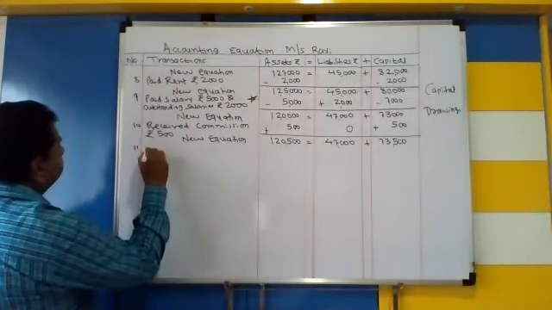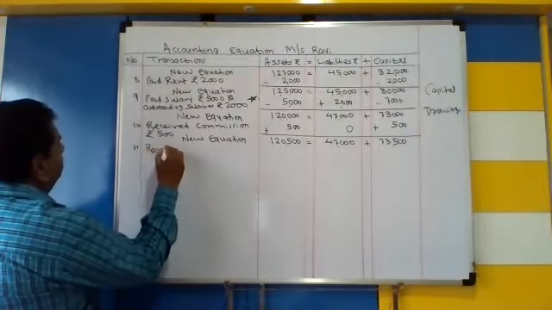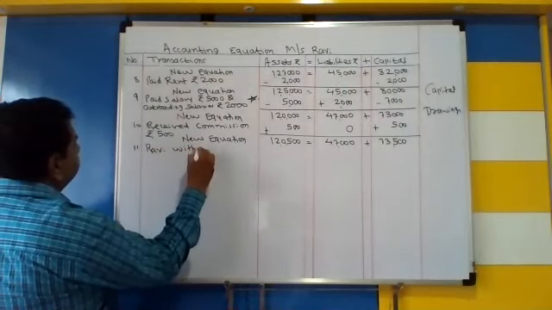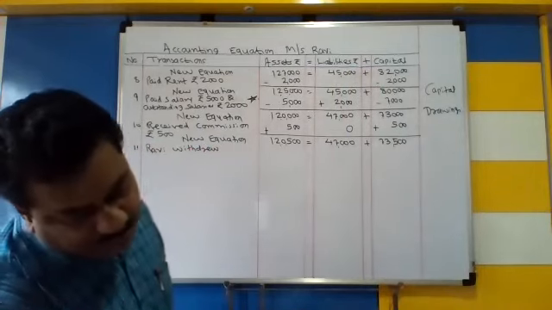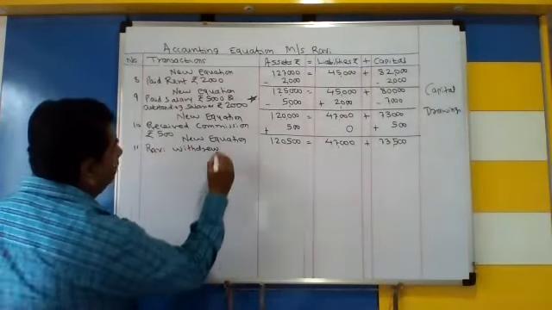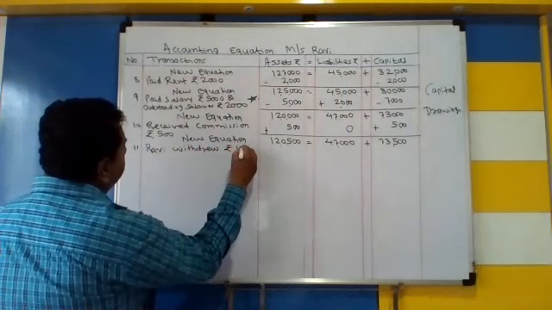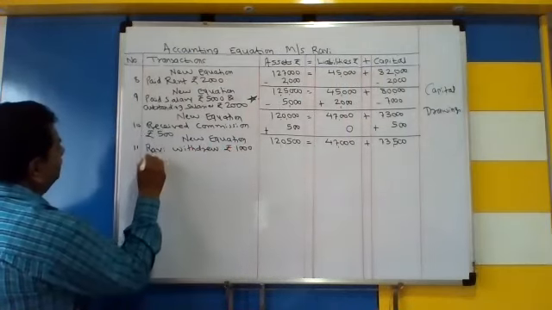ओके, Ravi withdrew rupees 1,000 for personal use.